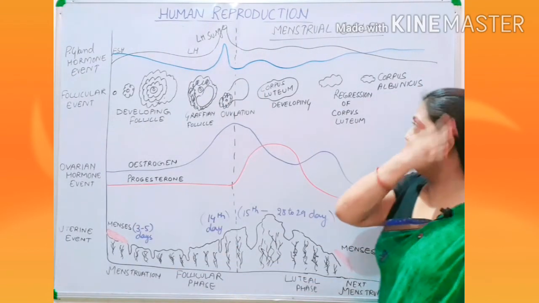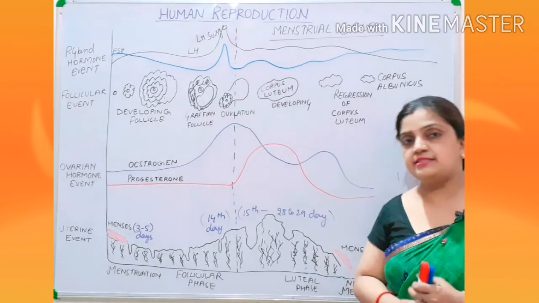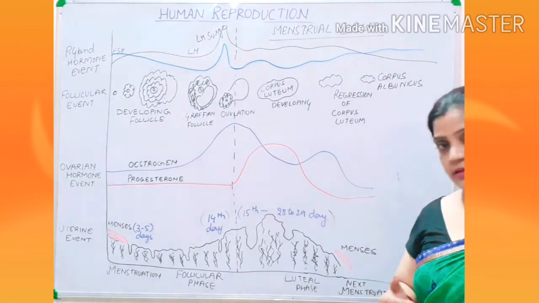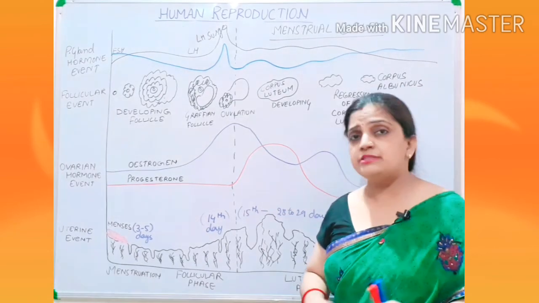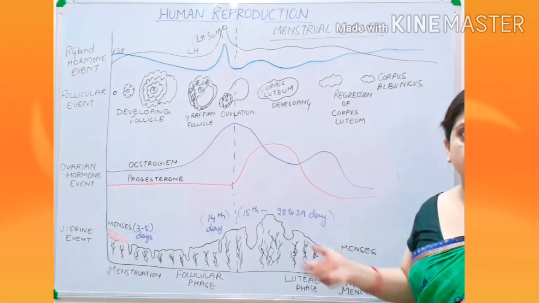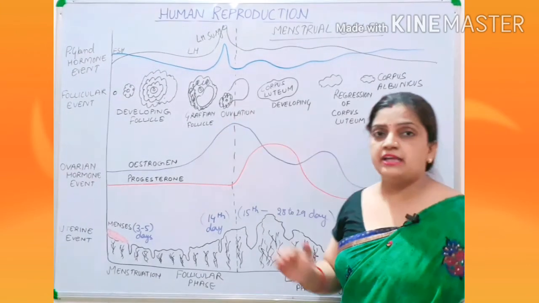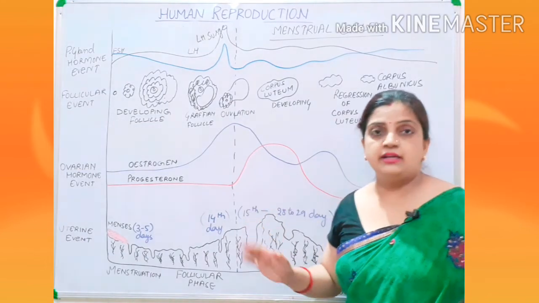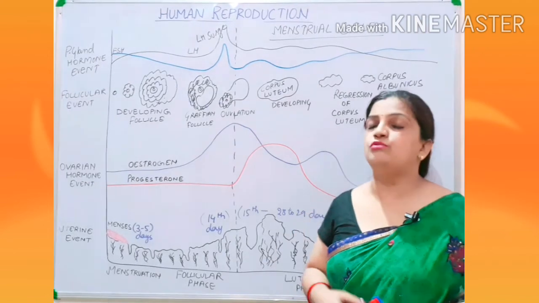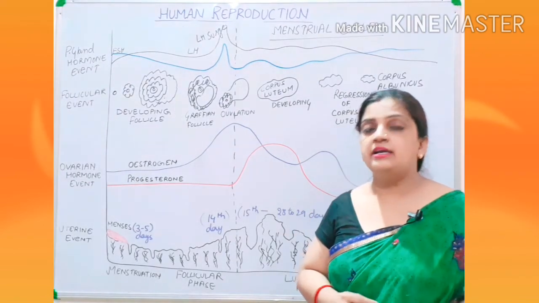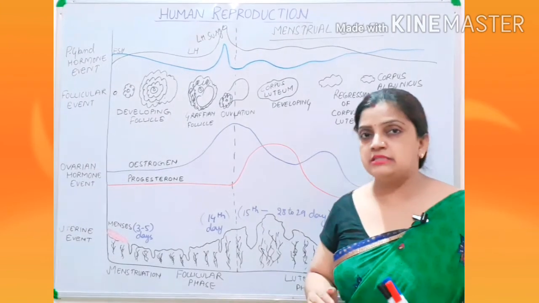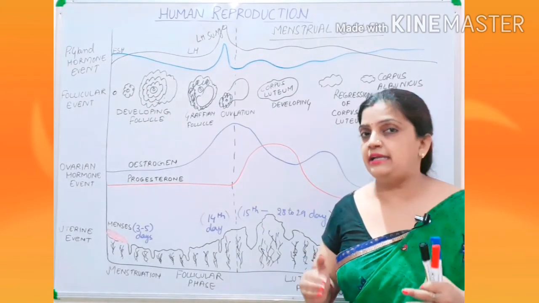Now it is not necessary that sperm will always be available in the oviduct. So when sperm is not available, what will happen to the secondary oocyte? The secondary oocyte will degenerate. Children, if you remember, I told you that this secondary oocyte, the ovum or the egg, waits inside the oviduct for the sperm for about 24 hours so that fertilization can take place.